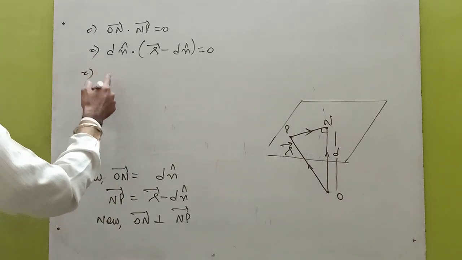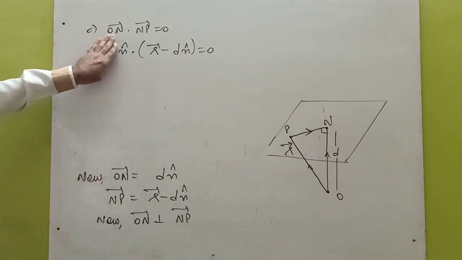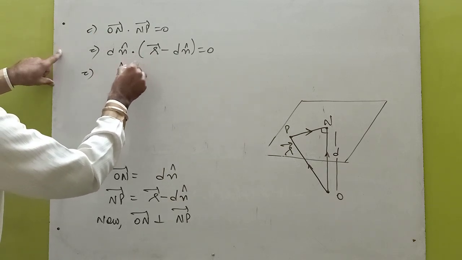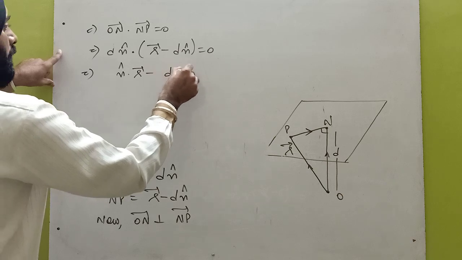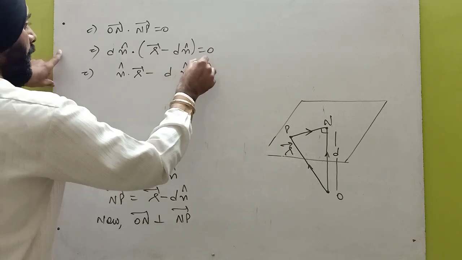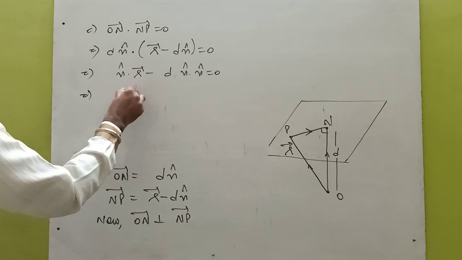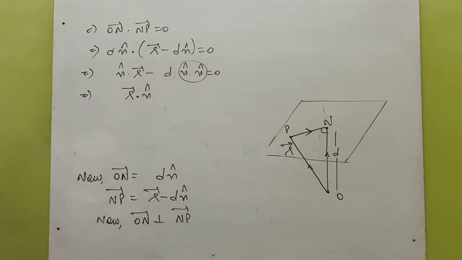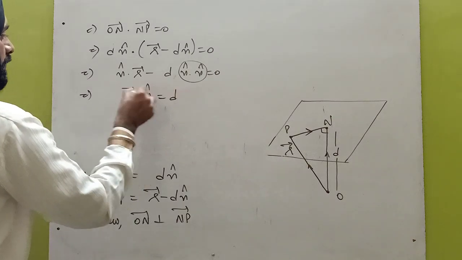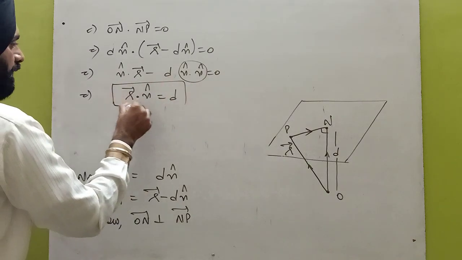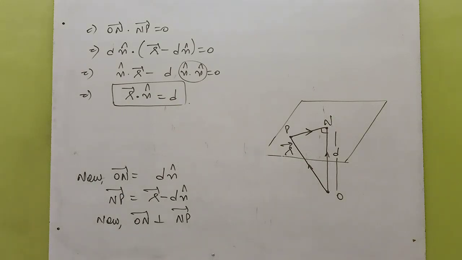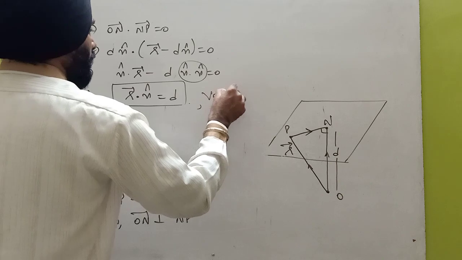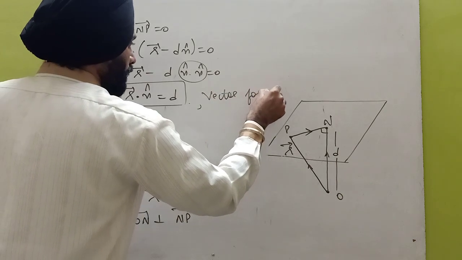So open the bracket. First of all we can eliminate d because d cannot be 0. So there will be n cap dot r vector minus d n cap dot n cap is equal to 0. So this can be written as r dot n cap, and n cap dot n cap is 1 because it is a unit vector, is equal to d, which is the required equation of the plane in the normal form, which is the vector form of the plane in the normal form.